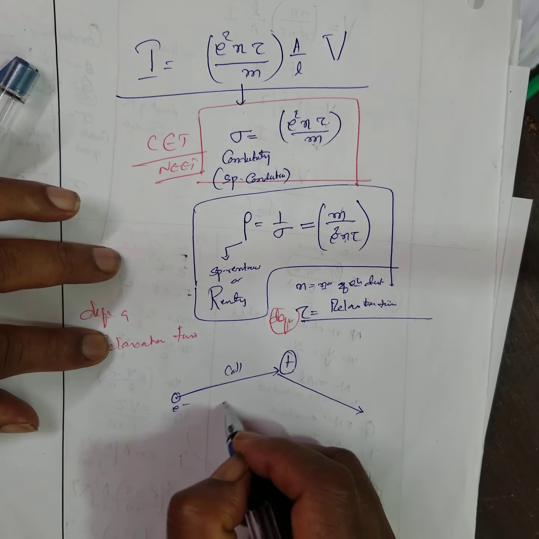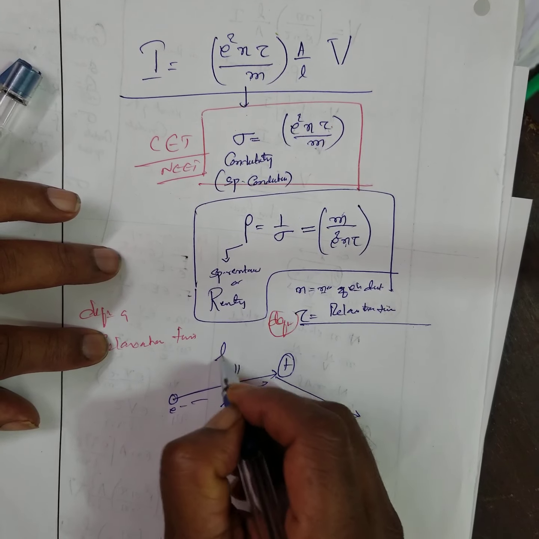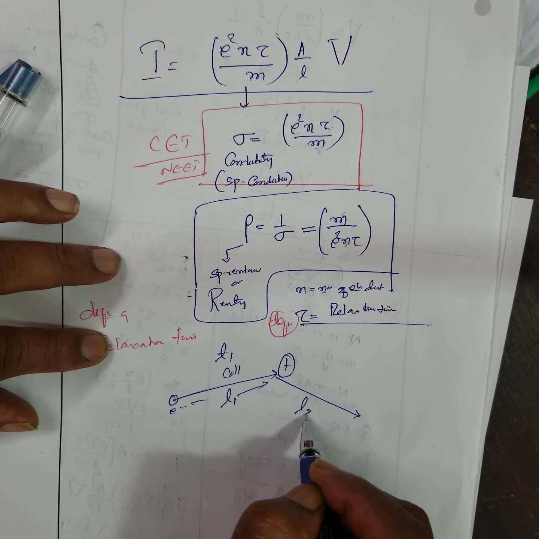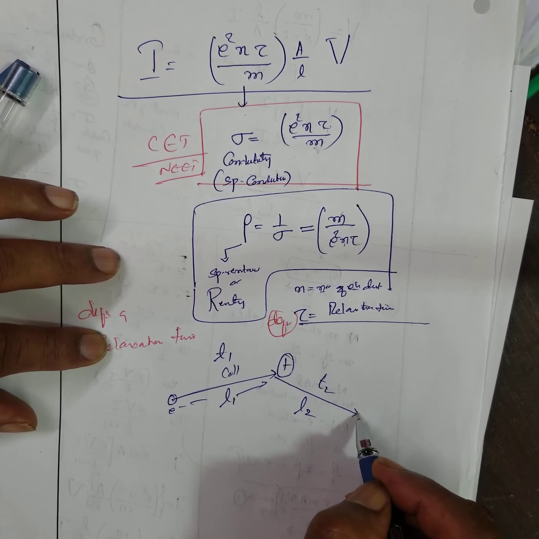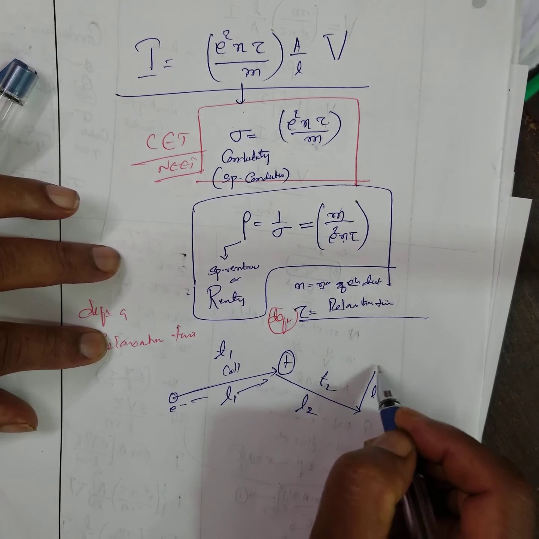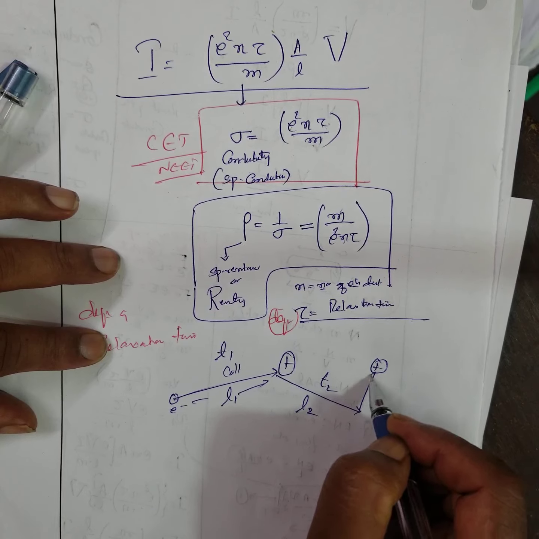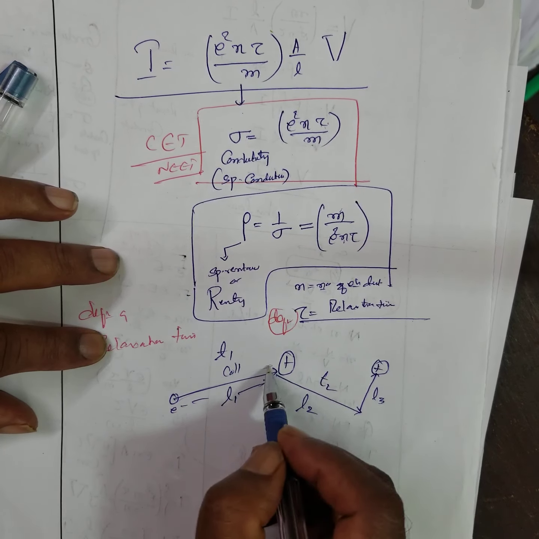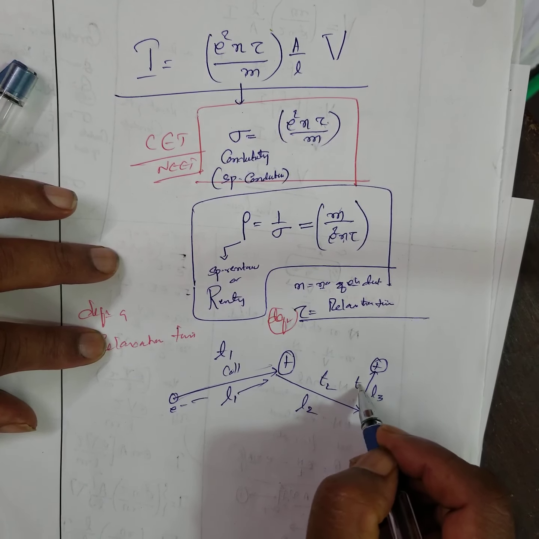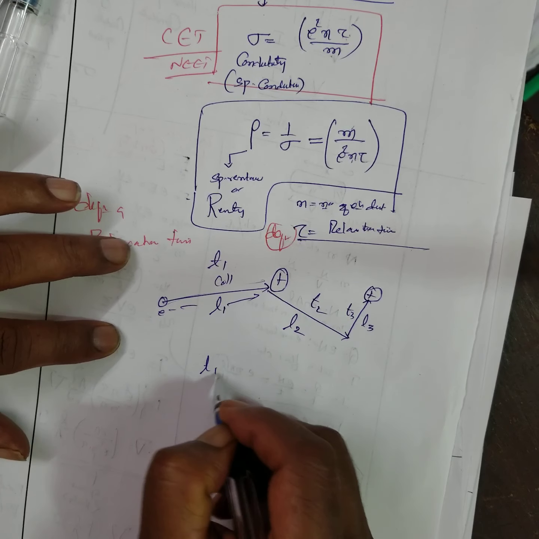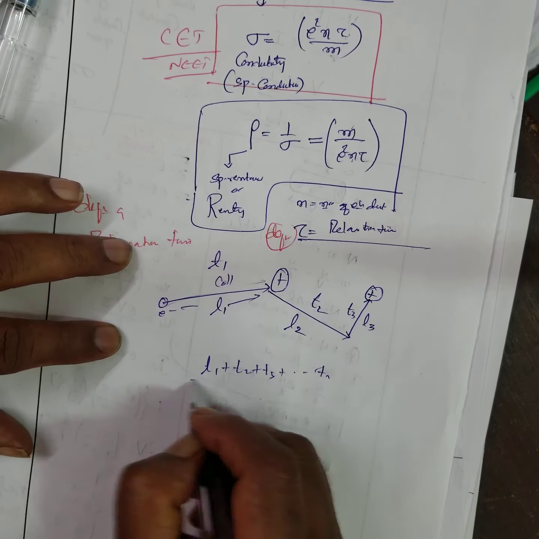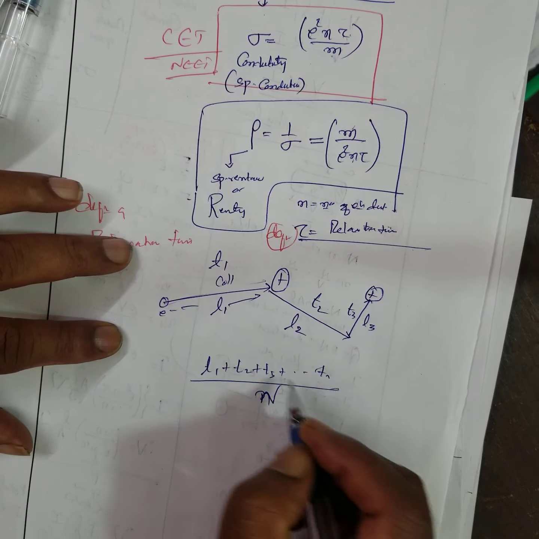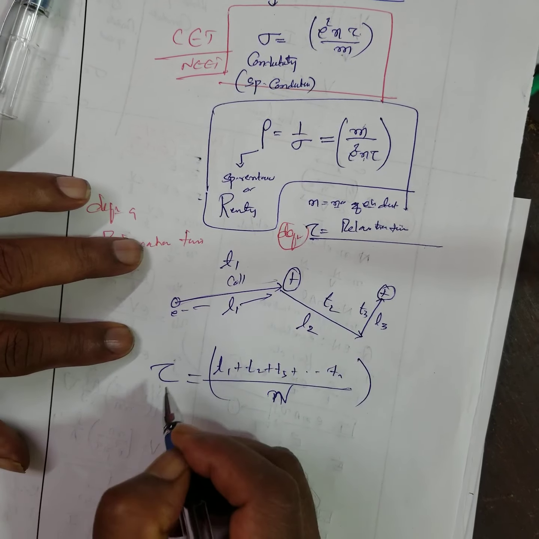It travels a distance L1 in time T1, then L2 in time T2, then L3 in time T3 by colliding with some other ion. Therefore, T1 plus T2 plus T3 and so on up to Tn, divided by n, the number of collisions, is called the relaxation time.